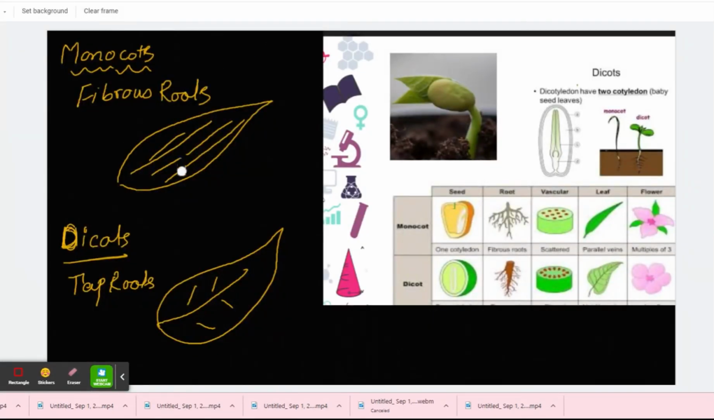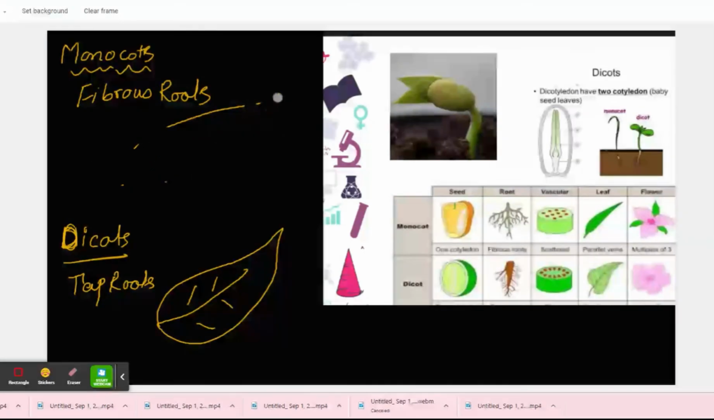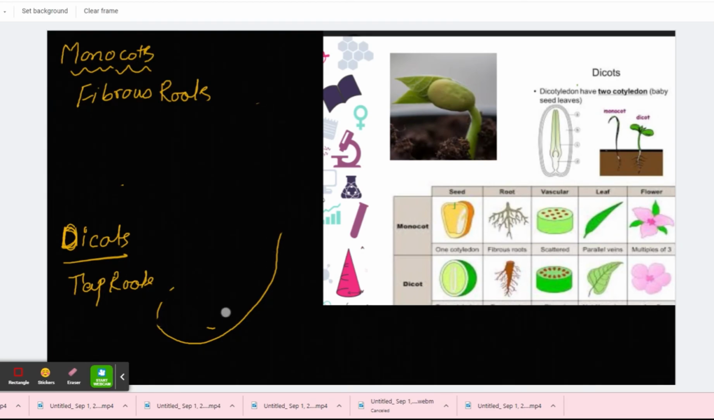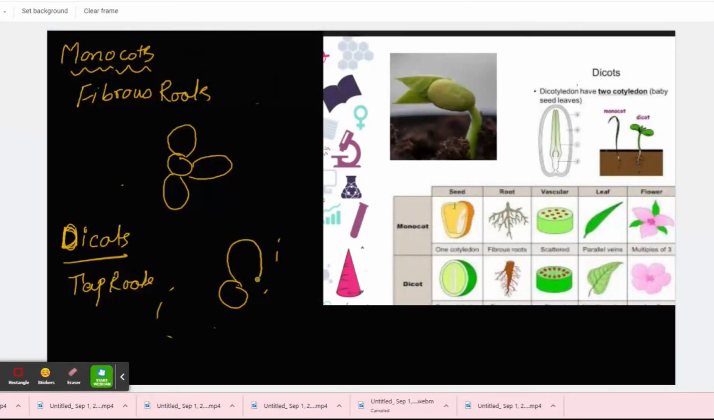Now, the last difference which I want to tell you about is their flowers. The petals in monocots and in dicots. Let me just erase from here to make some space. Now the petals in monocots are multiples of 3. What does that mean? There will be 3 petals like that, or there will be 6 petals like that. But in dicots, there are 5, like this: 1, 2, 3, 4, and 5.